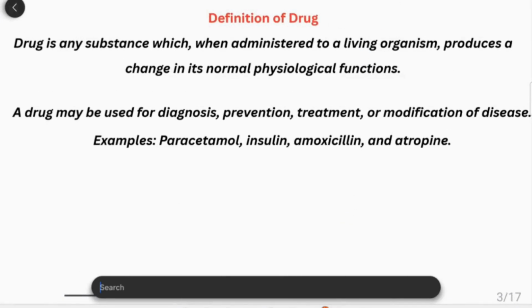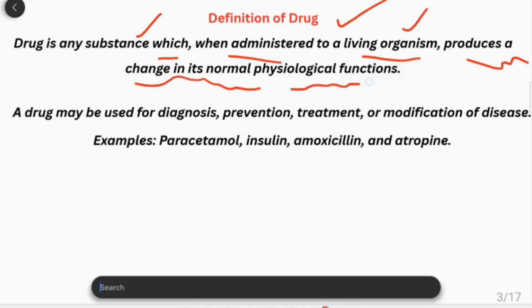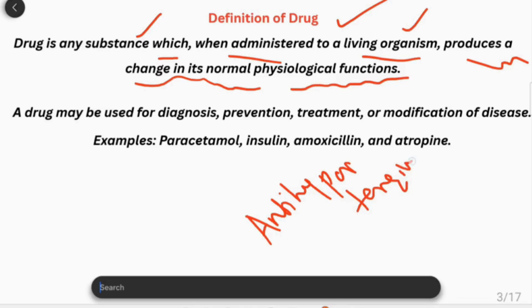So here is the proper definition of the drug. A drug is any substance which when administered to a living system or living organism, produces a change in its normal physiological function. For example, when we give an antihypertensive drug, what is the effect of this drug?